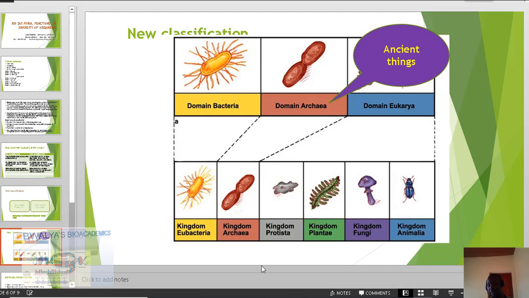Plasmodium is one such organism that we can basically refer to as a protist. All right, and so we have given examples of what is found under the kingdom Eubacteria. It basically consists of bacteria, such as the disease-causing ones, and the ones found in the gut, which are all examples of organisms under the